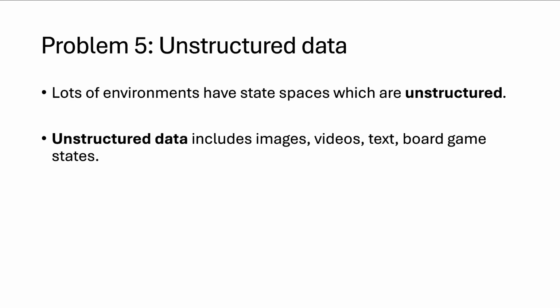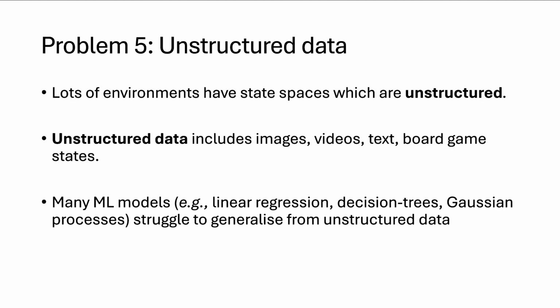And what we need is a regression model that can learn well from unstructured data. So I discussed a number of different models you could use for fitted Q iteration. You could use Gaussian processes, decision trees, linear regression. But in general, these aren't really good at unstructured data. But we know a method for regression that is really good at unstructured data, and that's deep learning.